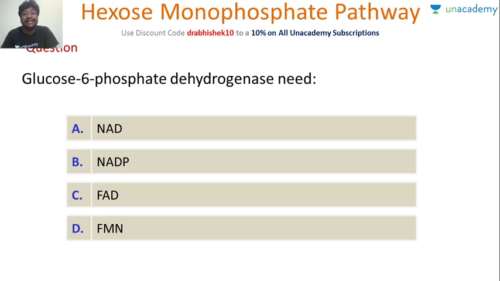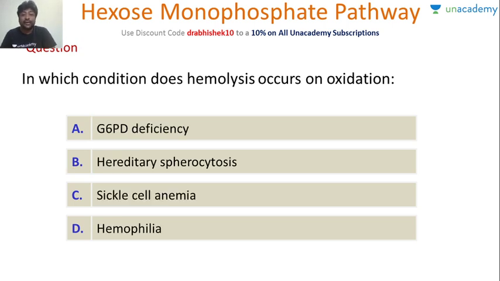Glucose 6 phosphate dehydrogenase needs. Now this was the question I was talking about. What is the cofactor, or which is the acceptor of hydrogen? Quickly answer this question. Glucose 6 phosphate dehydrogenase needs. Rifaka, this is wrong. Remember, anyone else want to answer? Arjun, it is correct. Very good, very good. Remember, very important MCQ. It is NADP, not NAD. Don't get confused. Okay. Very good, very good. Okay, in which condition does hemolysis occur on oxidation?